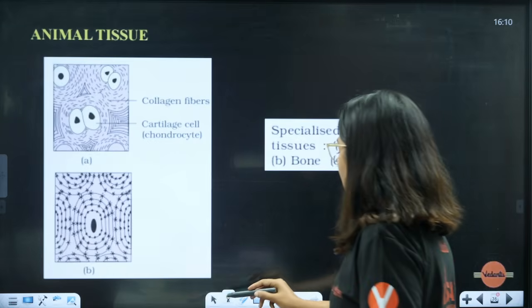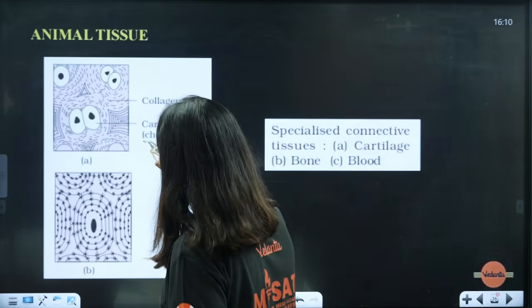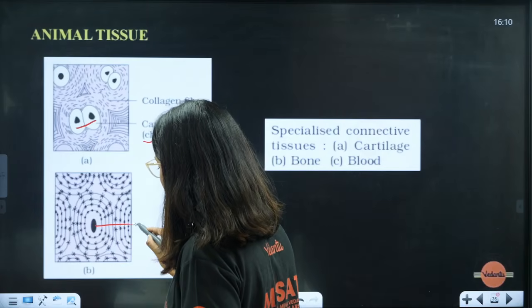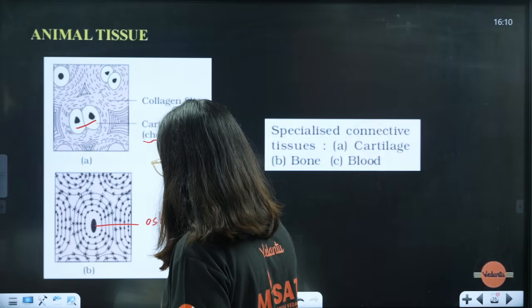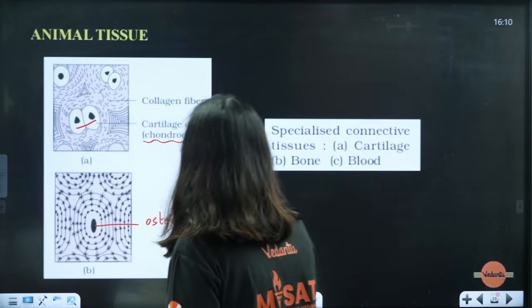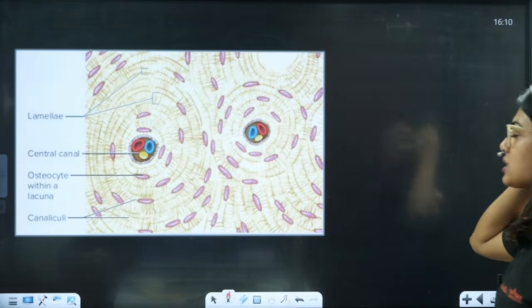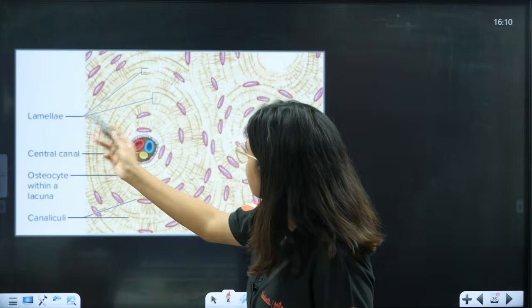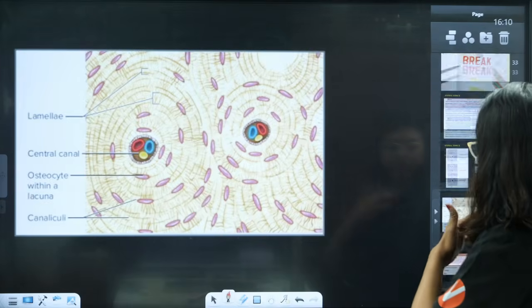So here you can see chondrocytes. Can you see one lacunae will have 2 to 3 chondrocytes. Okay, and here you can see only one osteocyte in one lacunae. Only one osteocyte in one lacunae. This is a more cross section of it. You can see osteocyte within the lacunae, canaliculi, lamellae, all that is in the cross section. You will learn in detail.